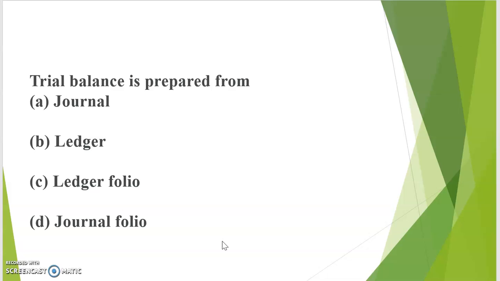Trial balance is prepared from: A, journal; B, ledger; C, ledger folio; and D, journal folio. The correct answer is ledger. When you close your ledger and prepare your balances, at the end you prepare your trial balance. So the trial balance is always prepared from ledger balances.